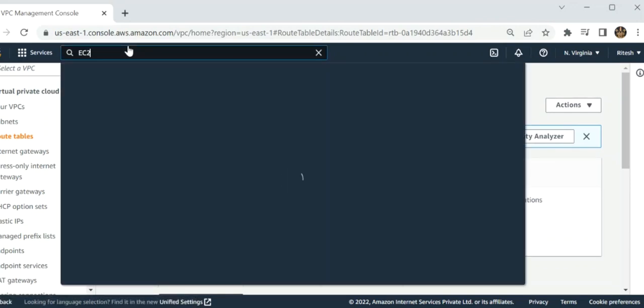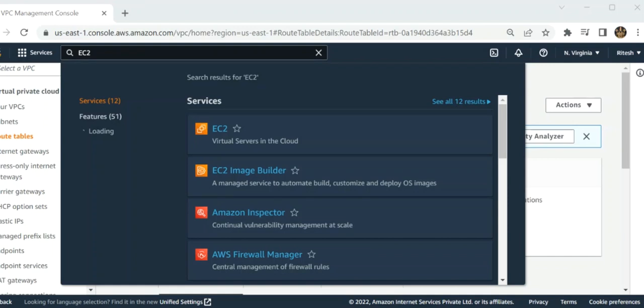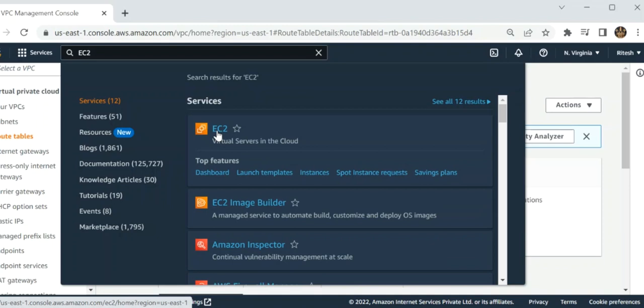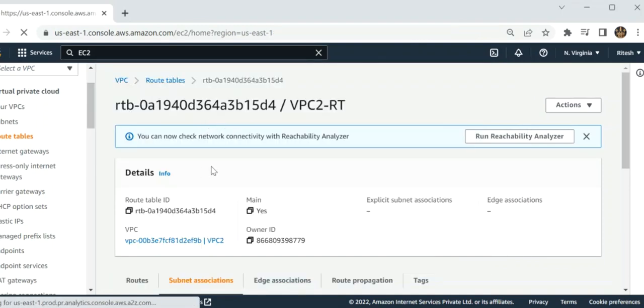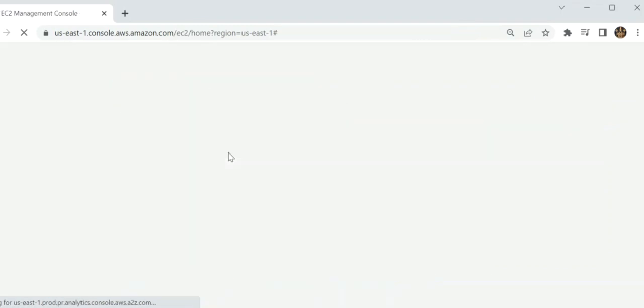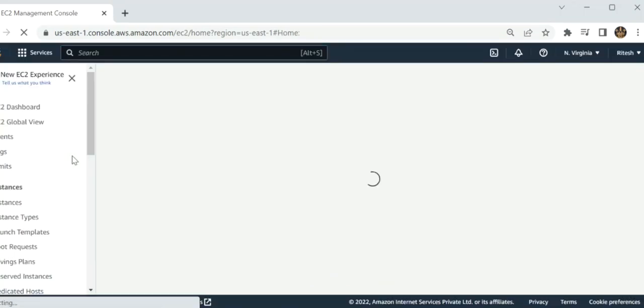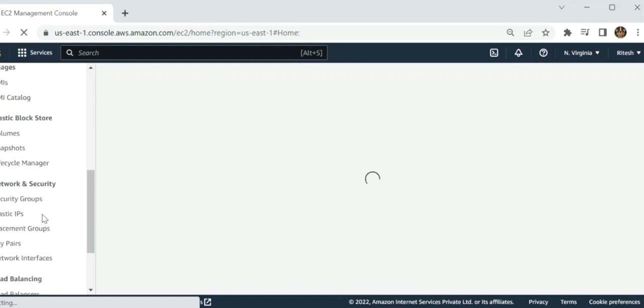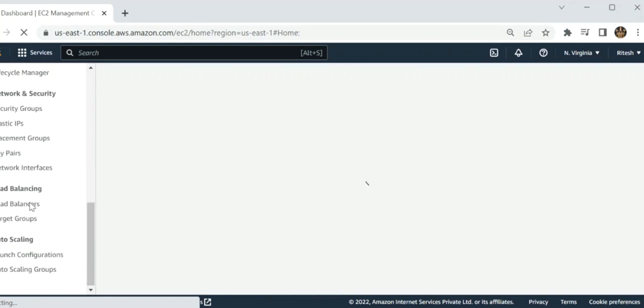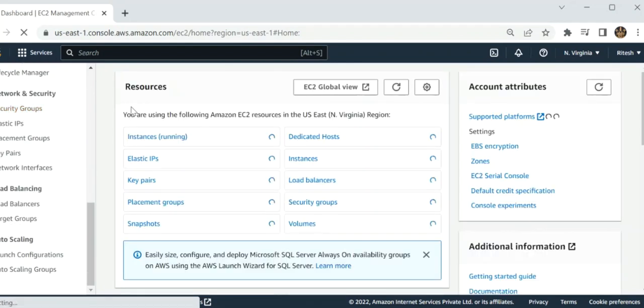Now I click on EC2, and we have to wait for it to load. It will take time. I have to click on security group.